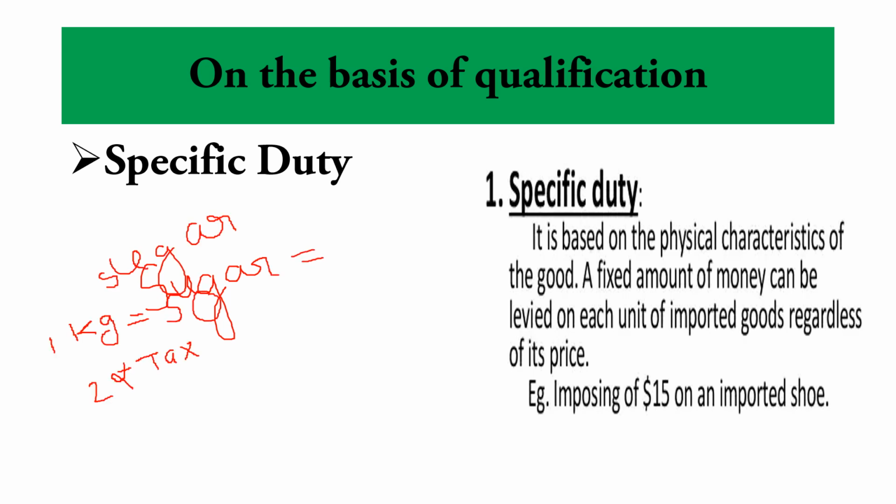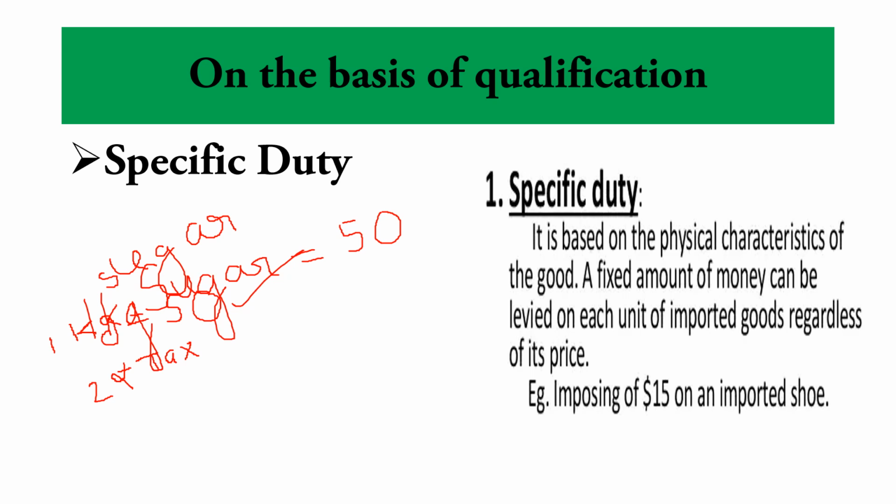For example, 1 kg of sugar is rupees 50. Now for 1 kg, 2 rupees tax is levied. What we are doing here is ignoring the rate of the sugar and considering the quantity. For 1 kg sugar, 2 rupees.